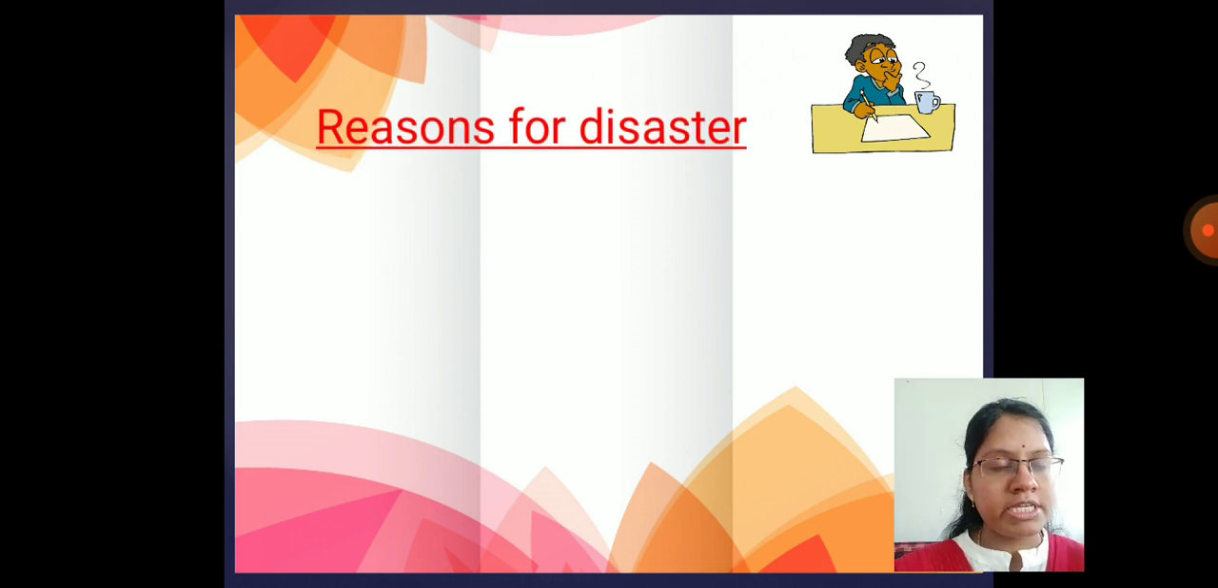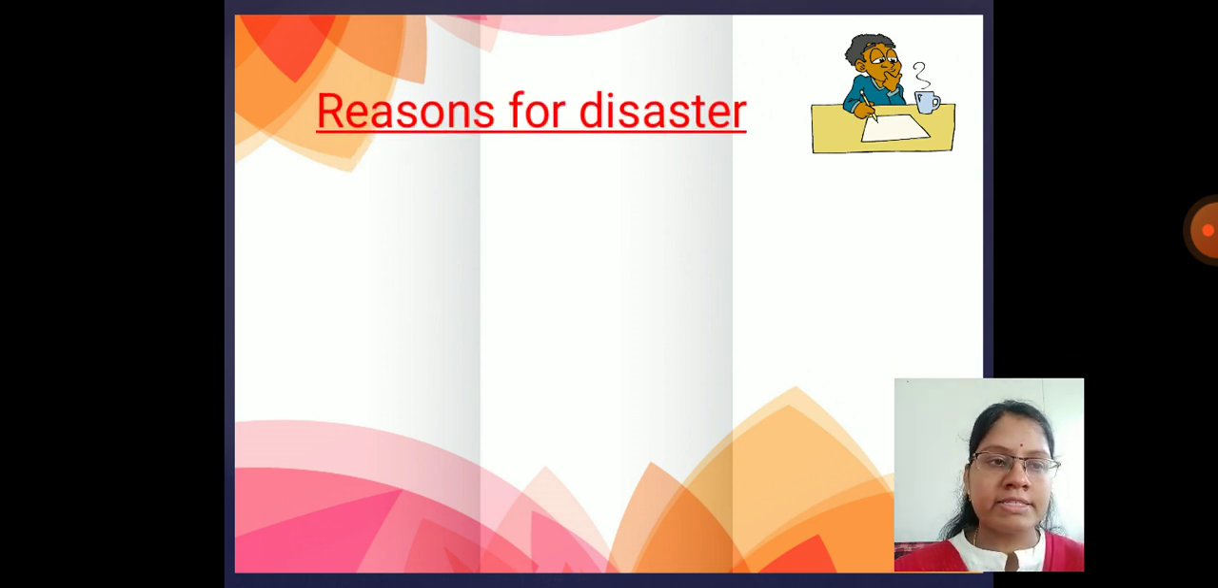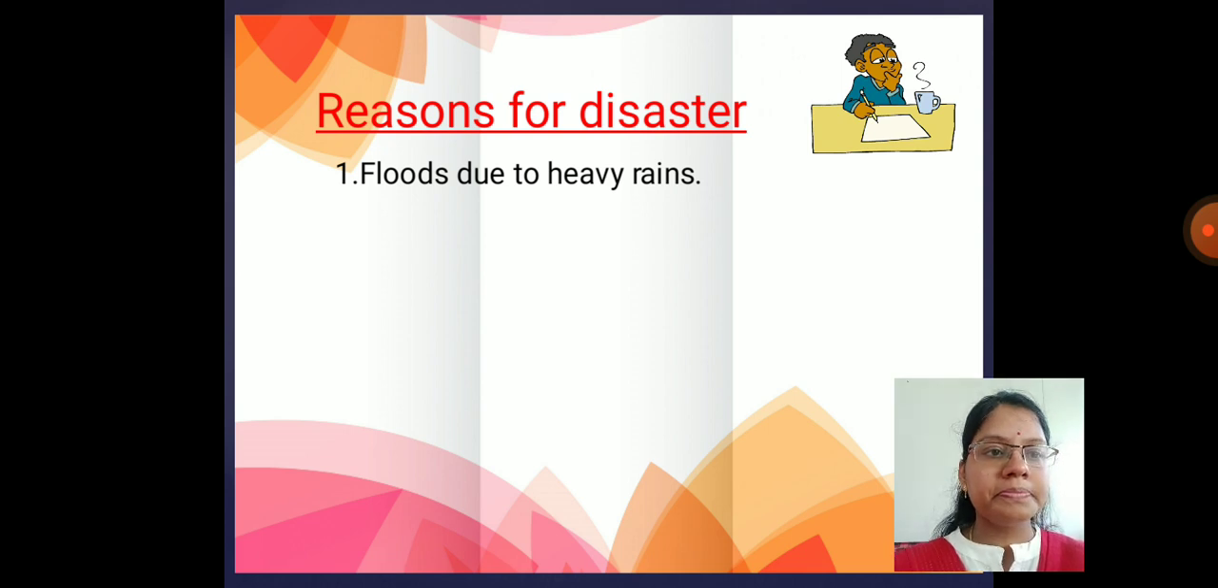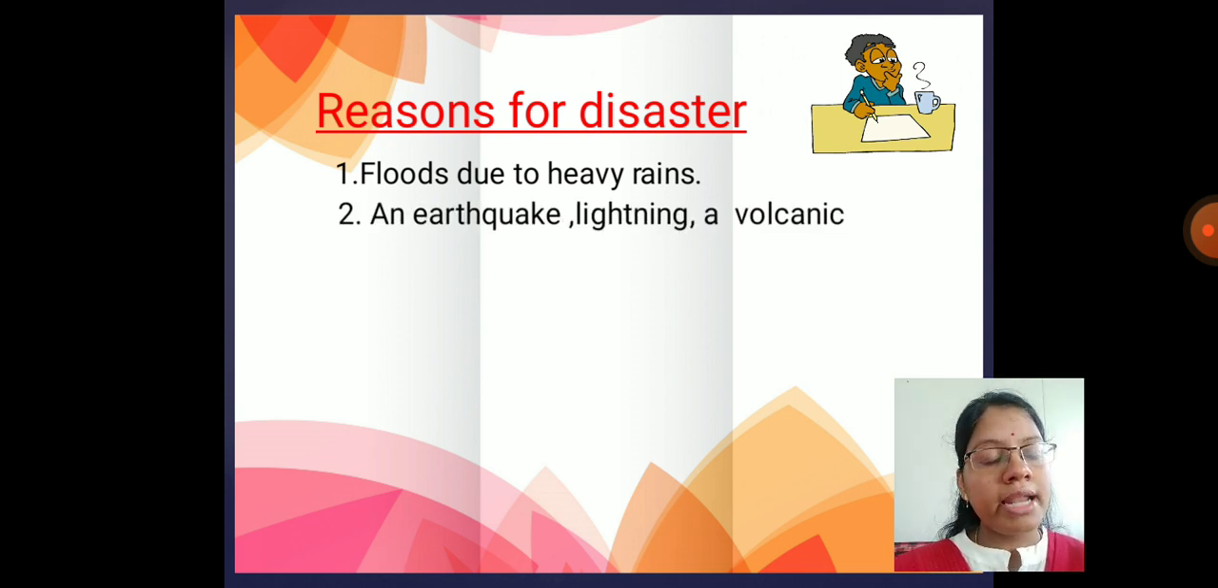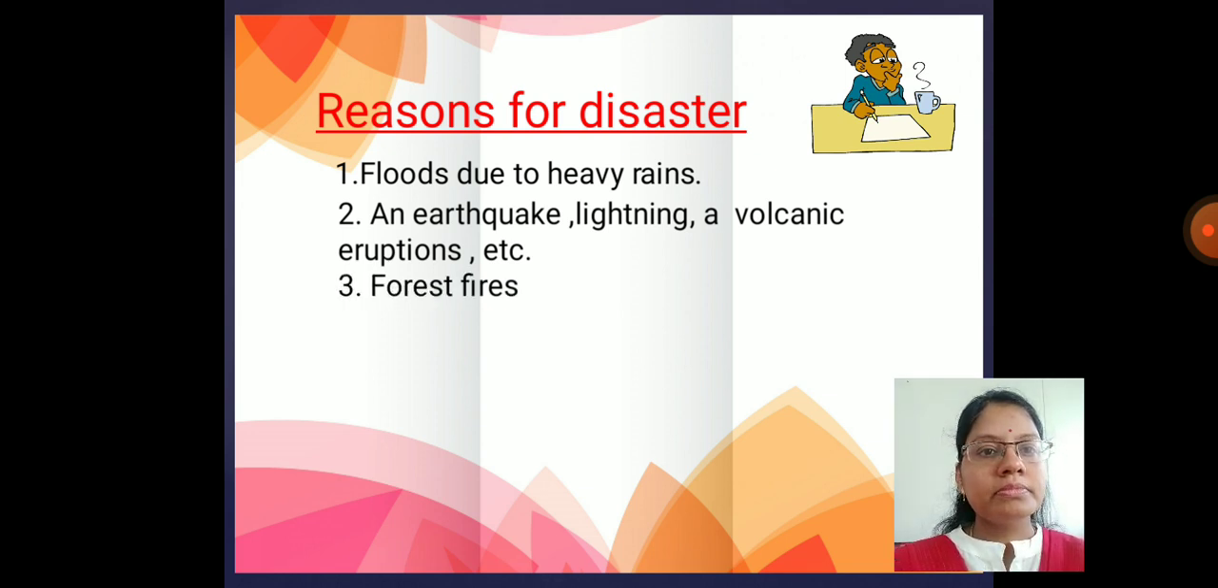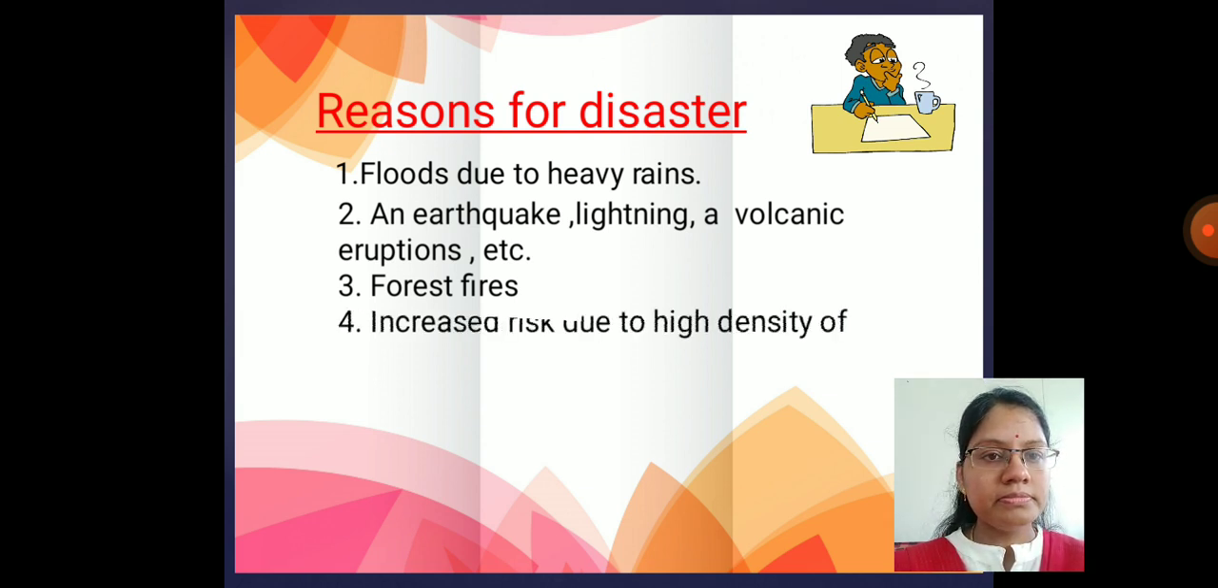Next we are going to see the reasons for disaster. What can be the reasons for this disaster? Floods due to heavy rains, yes. An earthquake, lightning or a volcanic eruption, this can be the reason for disaster. Forest fires, yes. Increased risk due to the high density of population in a limited area.